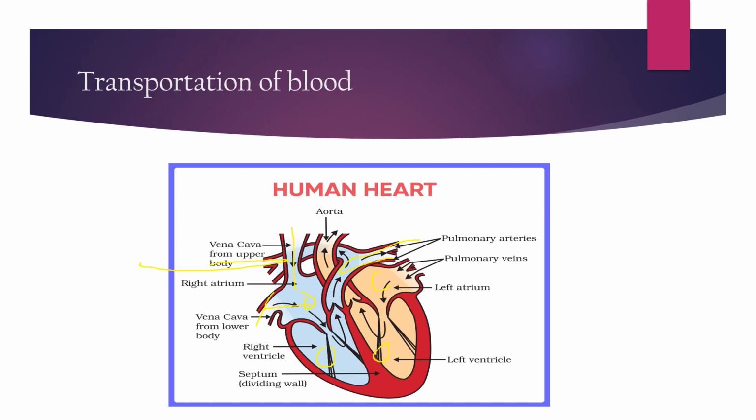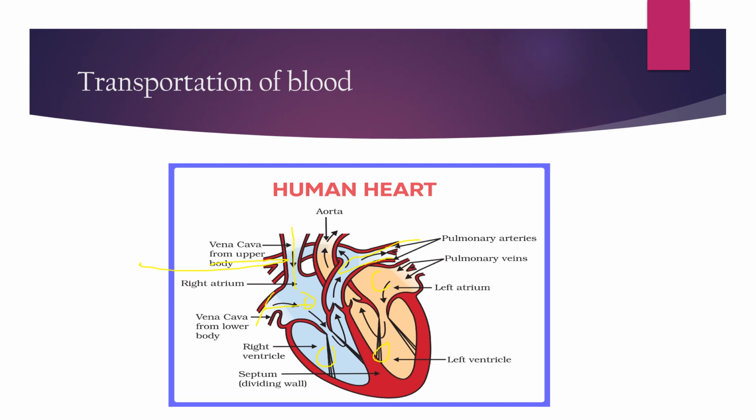Pulmonary arteries do not allow blood to enter the human heart, but allow the deoxygenated blood to pass away from the heart. To where? To the lungs.